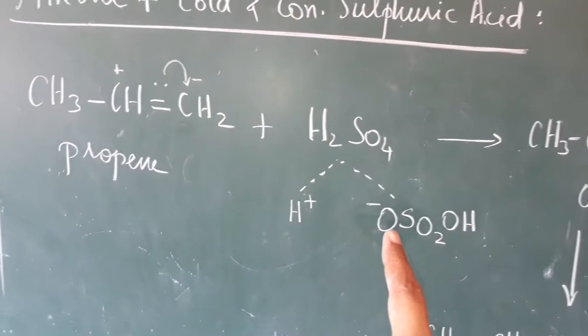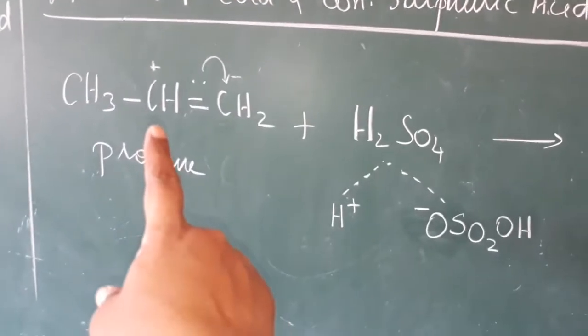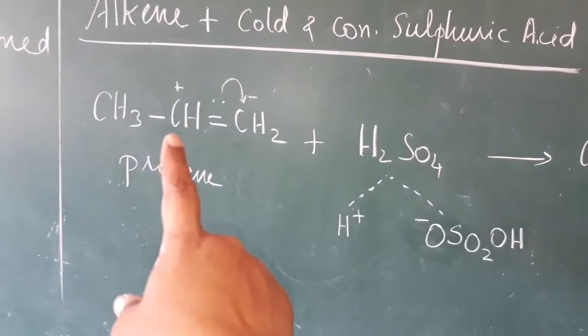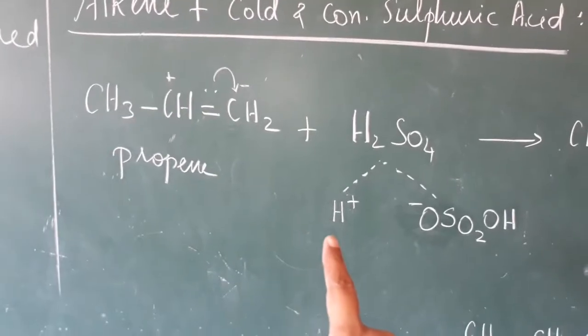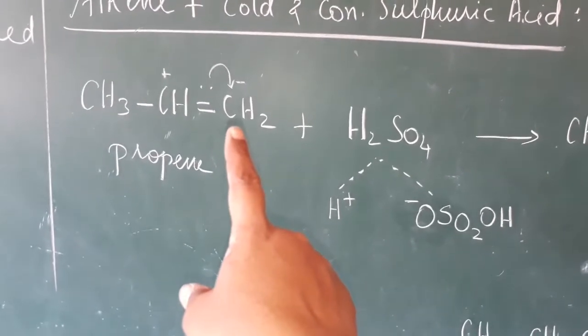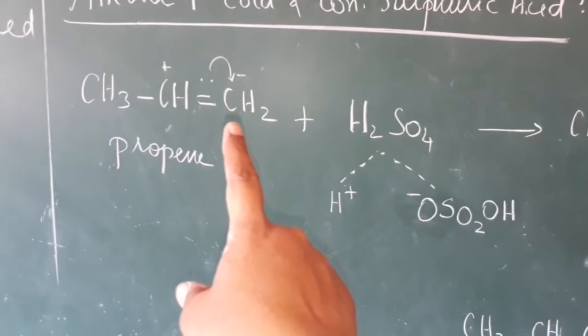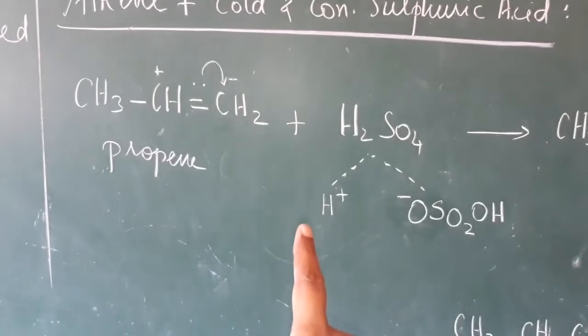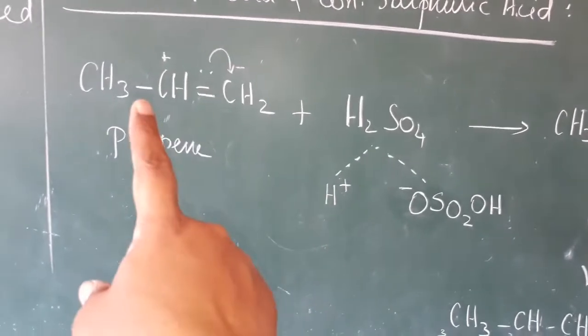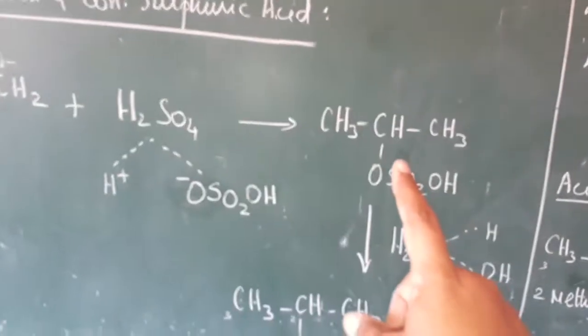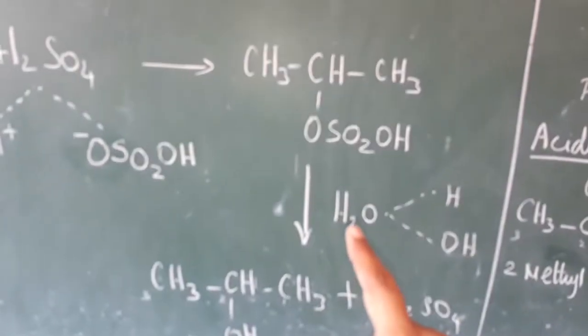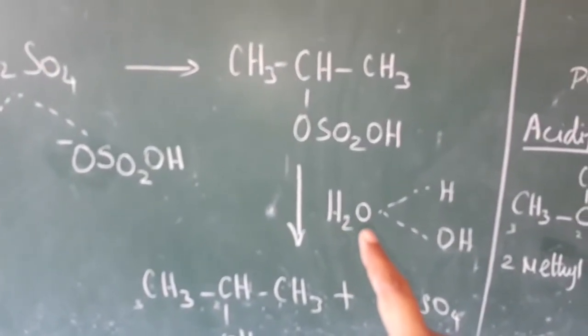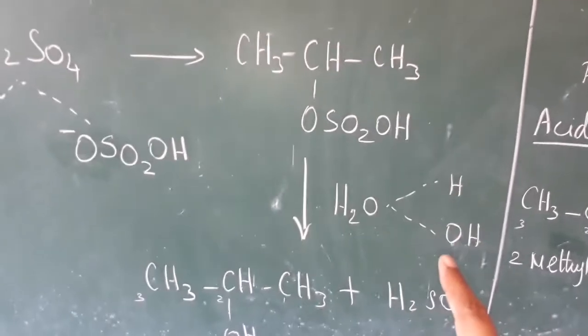Now that negative goes to the second carbon, because the second carbon has positive character, and this H plus goes to the first carbon because the first carbon is negative. Negative is attracted by positive, so we get the compound like this. Once again water is added; we split the water as HOH.